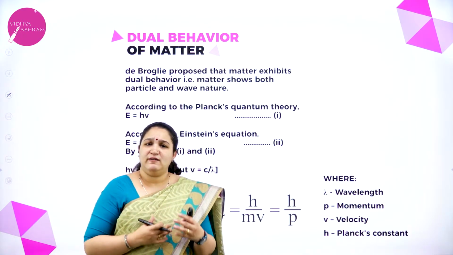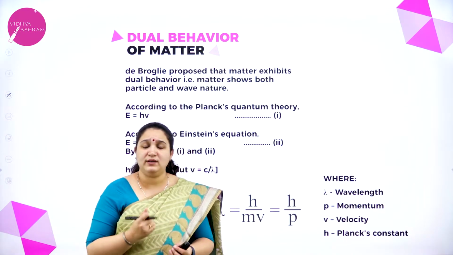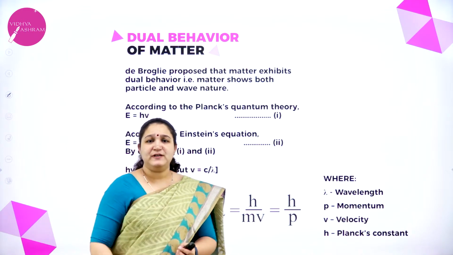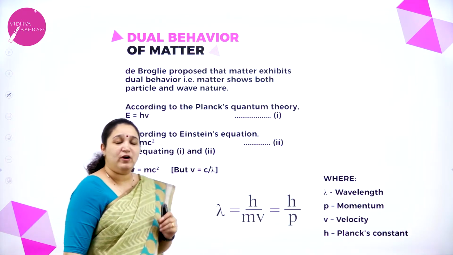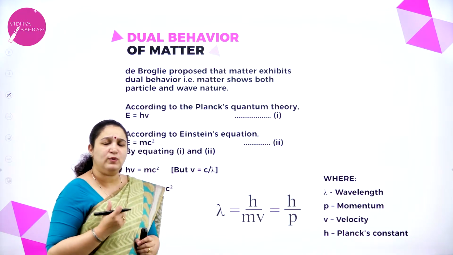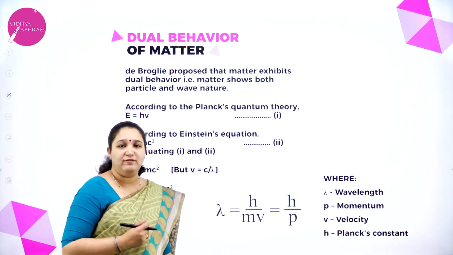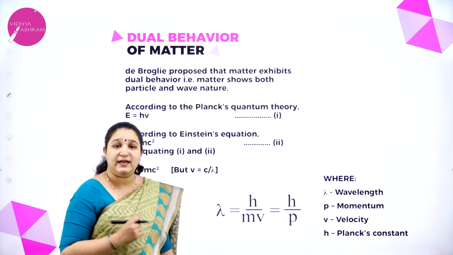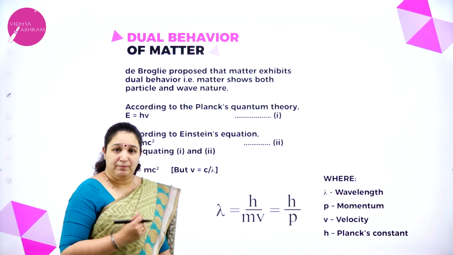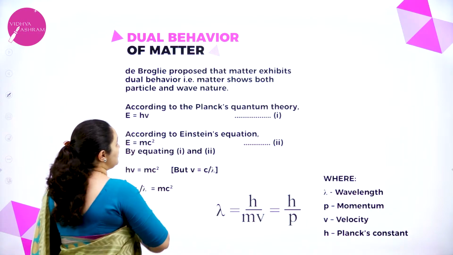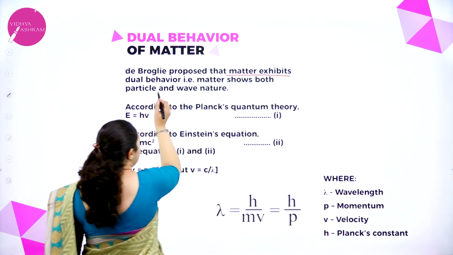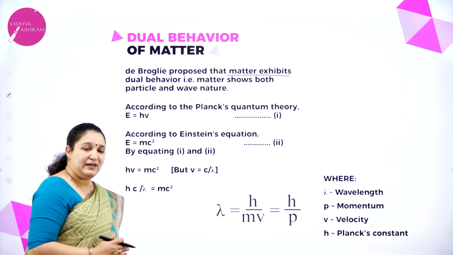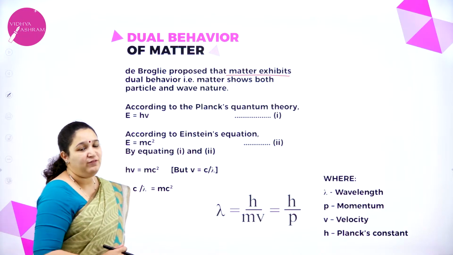Now, there are some other developments which led towards quantum mechanical model. What are those developments? We shall learn. So, the first development is dual behavior of matter. What do you mean by dual behavior of matter? We have learned that a photon can behave like a particle as well as it has got wave nature. But de Broglie proposed that matter exhibits dual behavior. That is, even matter can show particle nature as well as wave nature.